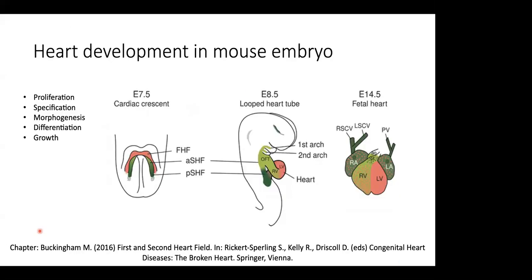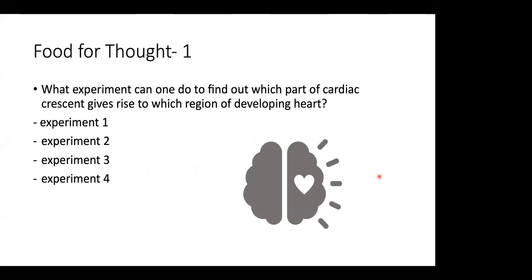As you can see here, different regions of the first heart field and the second heart field contribute to different regions of the developed heart in the mice. So my question is, what sort of experiment can one do to see which part of the cardiac crescent or the heart fields gives rise to which region of the developing heart? This is not a quiz. I just wanted to see if anybody has any thoughts or ideas.